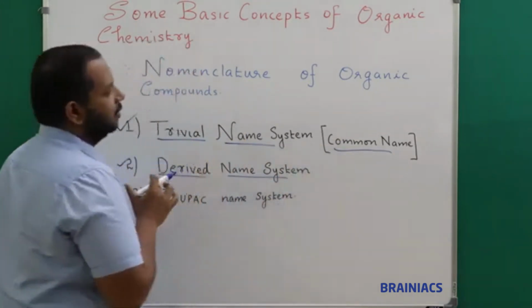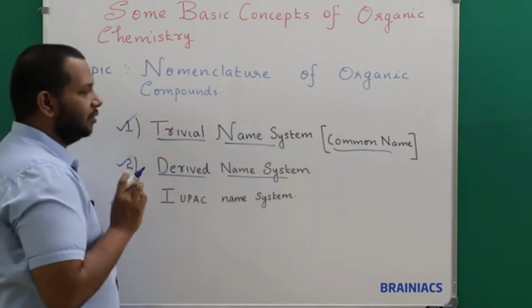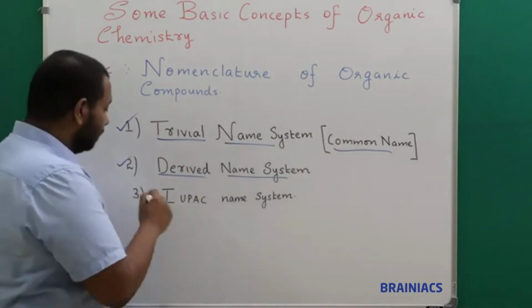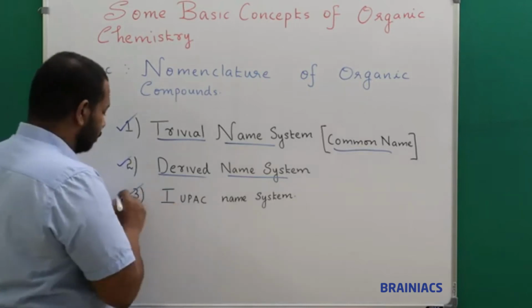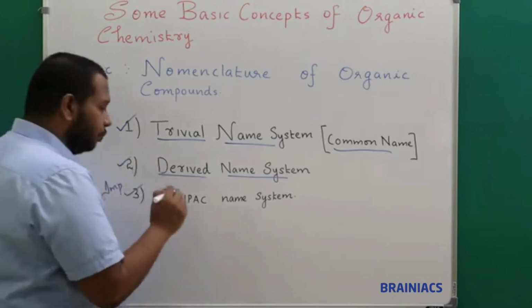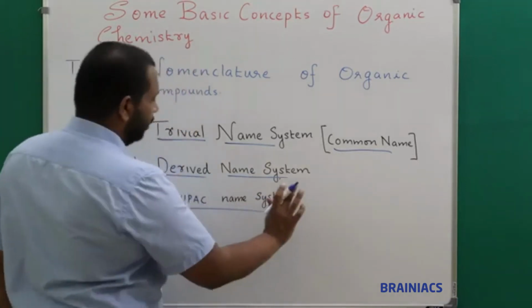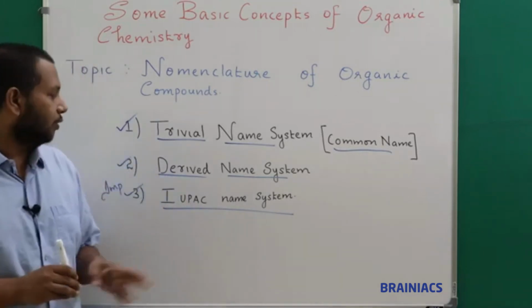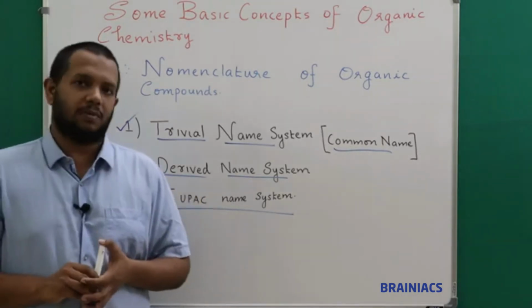These two are different. And the third one, which is the most important, is the IUPAC nomenclature or IUPAC naming system. IUPAC, you know the full form: International Union for Pure and Applied Chemistry.